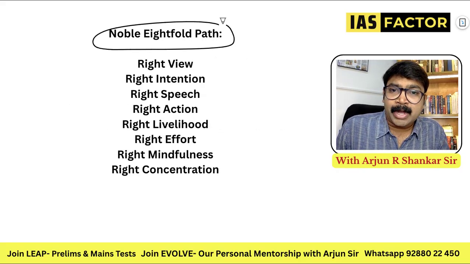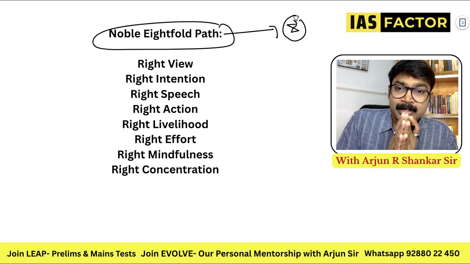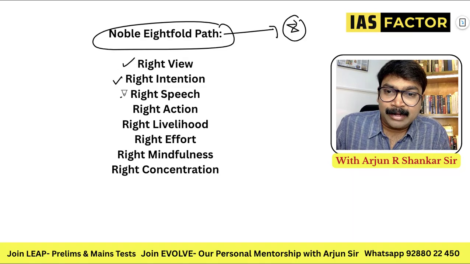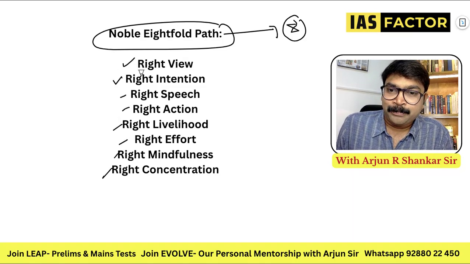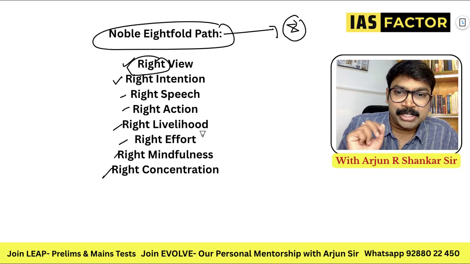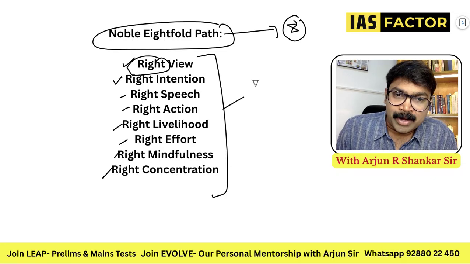What does magga mean? Follow the Eightfold Path. This is the most important Eightfold Path which was taught by Buddha. One thing is very common here: you can add right to all the aspects. That means right is a common factor. Right view, right intention, right speech, right action, right livelihood, right effort, right mindfulness and right concentration. So right is a common factor.